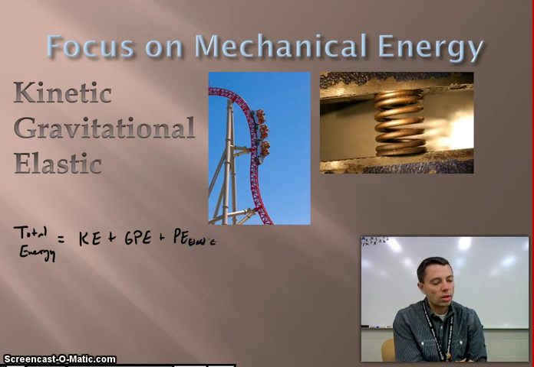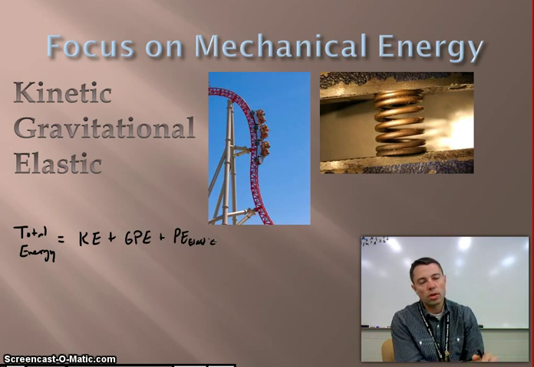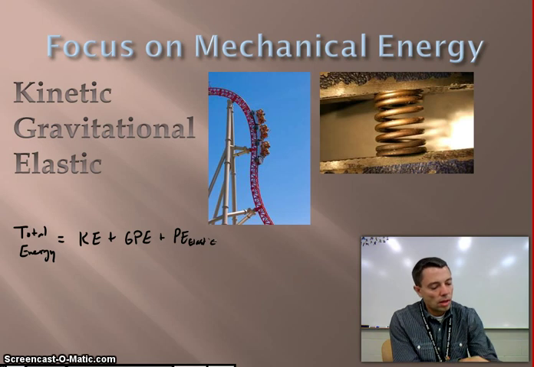So again, we look at our system, and it's always going to be the total of that energy. And that's where we're trying to look at how we conserve our mechanical energy.